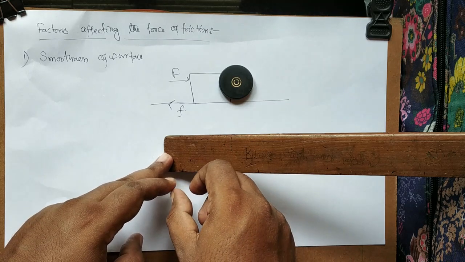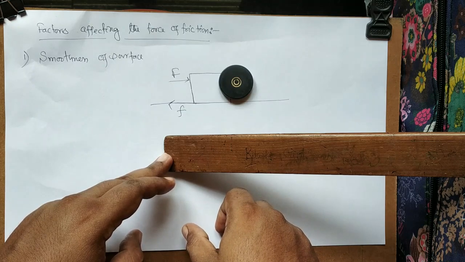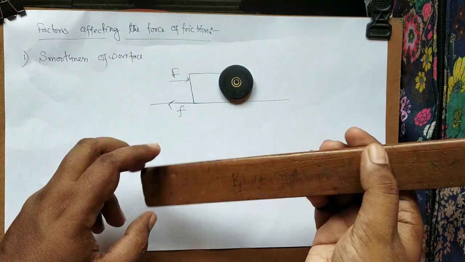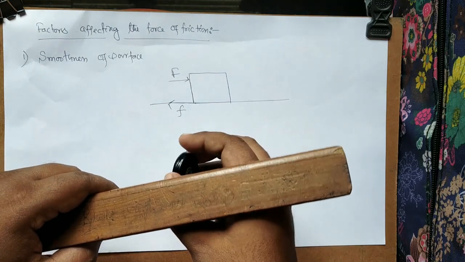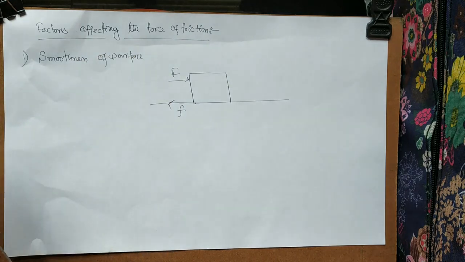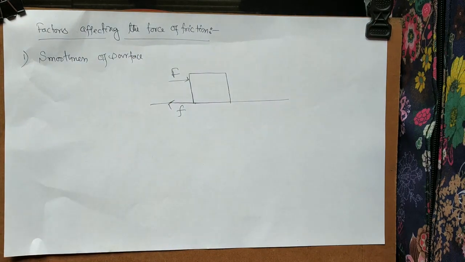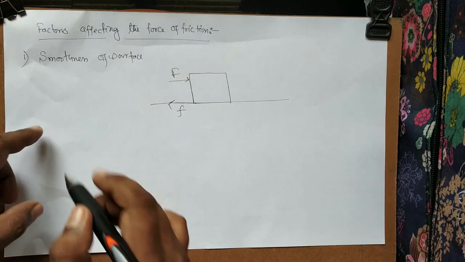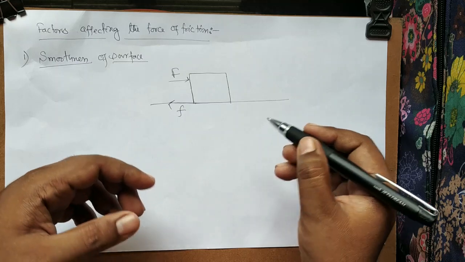Your dress, your pant, maybe your skirt, becomes worn and torn due to the friction. So by increasing the smoothness of a surface, we are able to reduce friction.